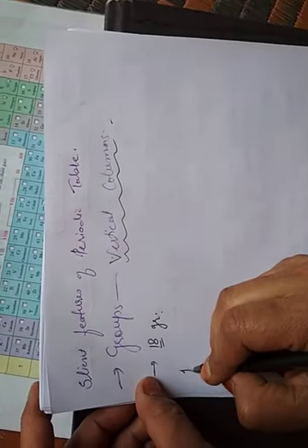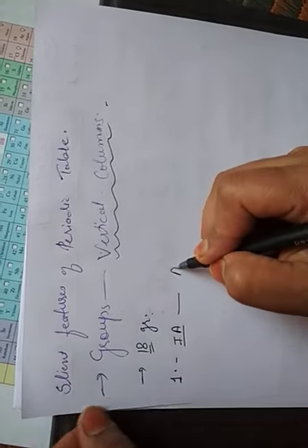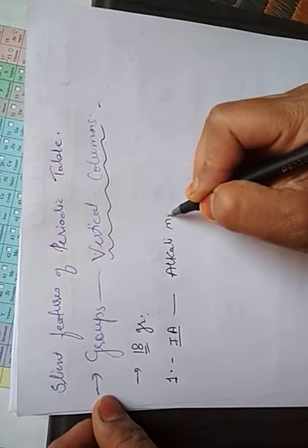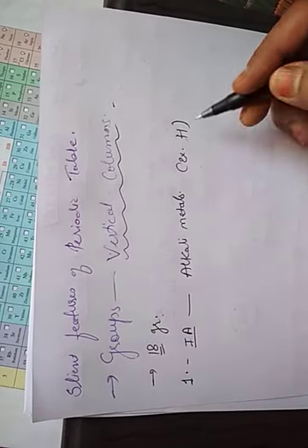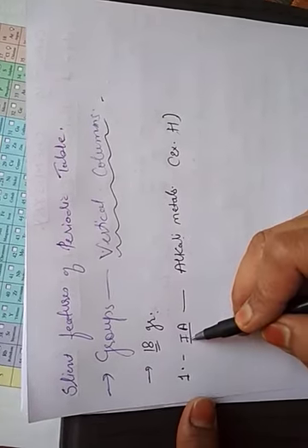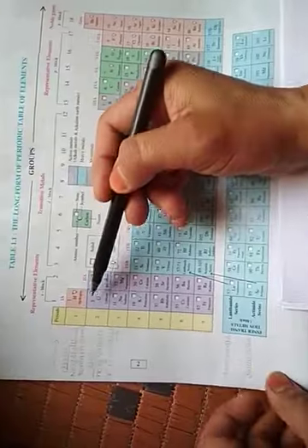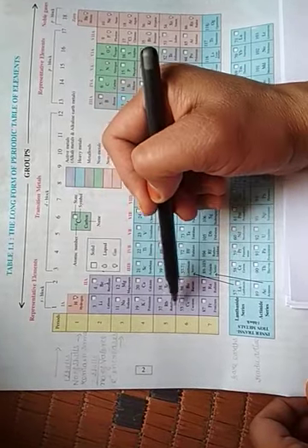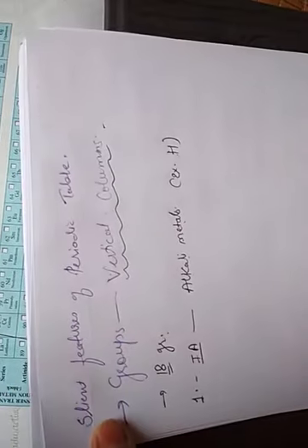The first group is also known as group 1A. The name of this group is alkali metals, except hydrogen. Hydrogen is not included in this group. The remaining elements which belong to group 1A are called alkali metals. Here, in this purple colored line: lithium, sodium, potassium, rubidium, cesium, francium. These are the elements of group 1A. They form a very strong alkali with water. That's why they are known as alkali metals.